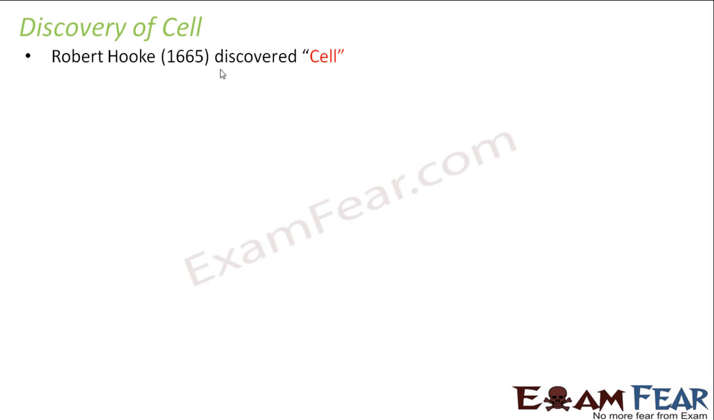How and when was the cell discovered? How did people come to know that every living organism is made up of cells? Quite interesting, right? Let us see who discovered the cell for the first time and when. It was a scientist named Robert Hooke who discovered the cell in 1665. Again, there is a story behind this as well.